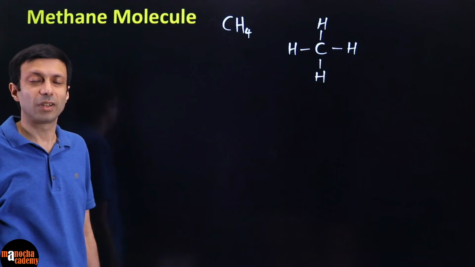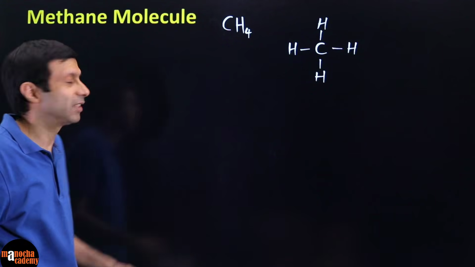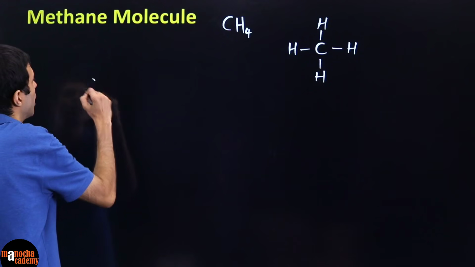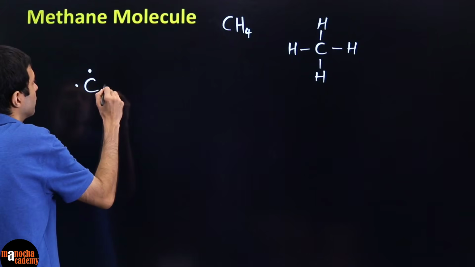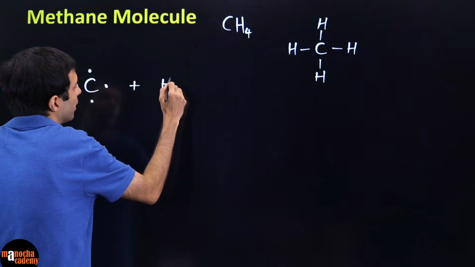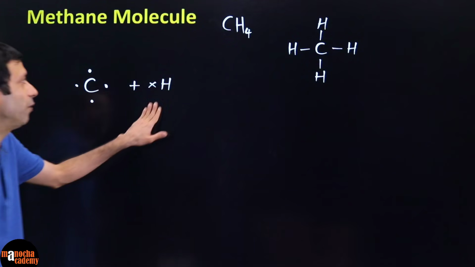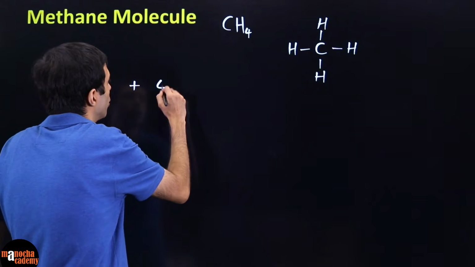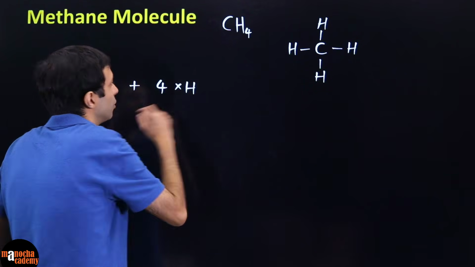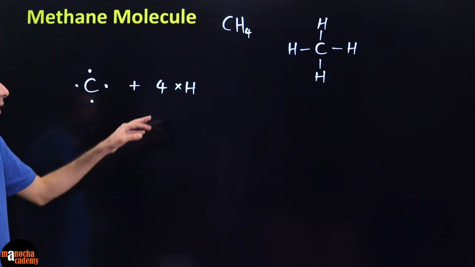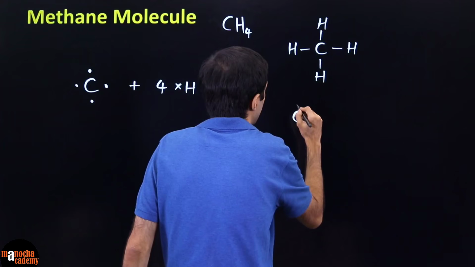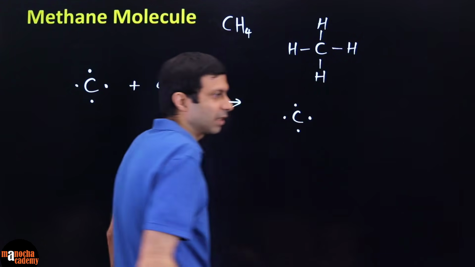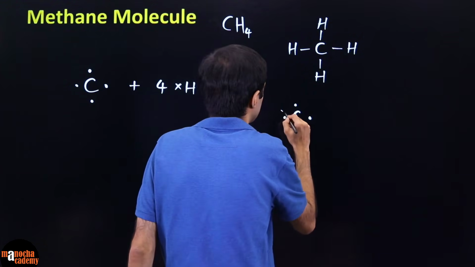So please go ahead and draw the atoms with their valence electrons. So carbon is going to have 4 valence electrons and hydrogen has 1. But we know that we need 4 hydrogens. So rather than drawing 4 H, you can simply write 4 times H. So what is the structure going to look like? So you put carbon in the center and surround it with 4 hydrogens.